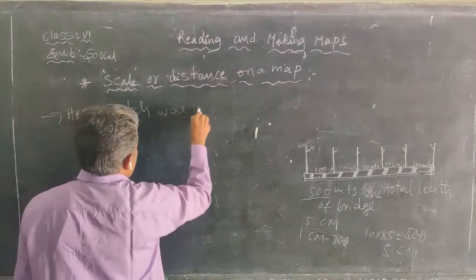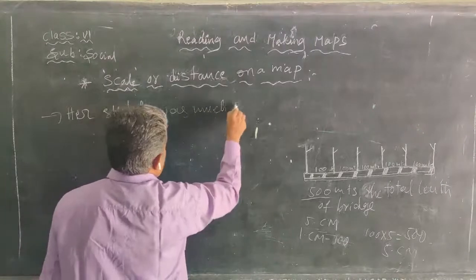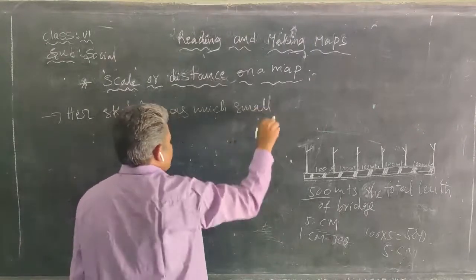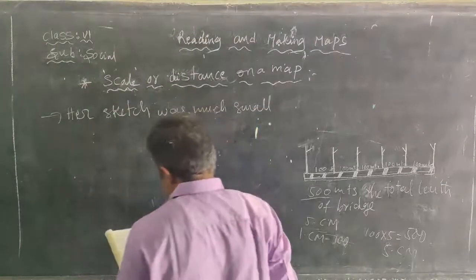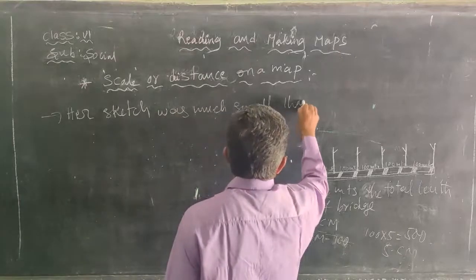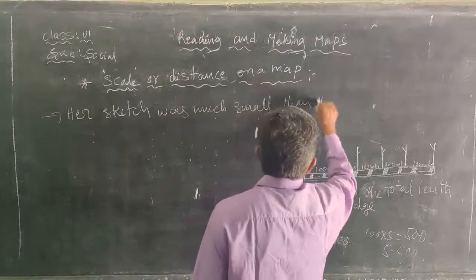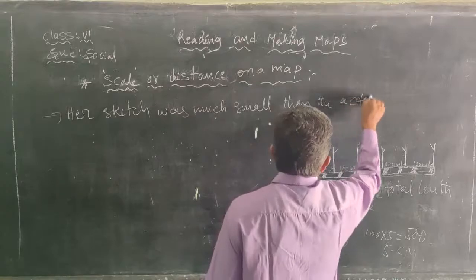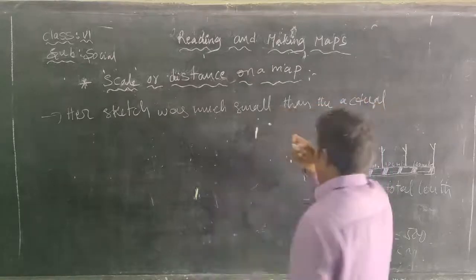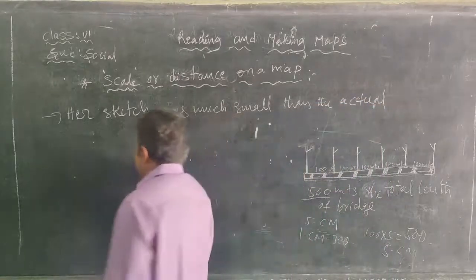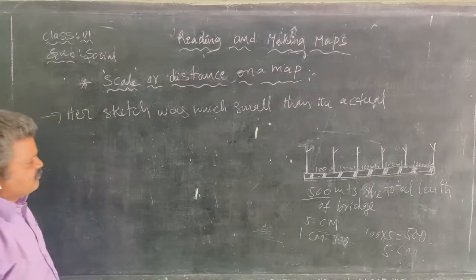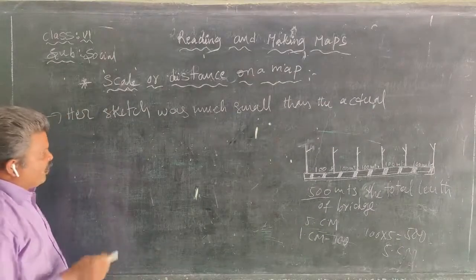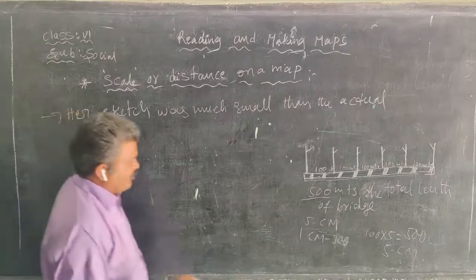Her sketch was much smaller than the actual distance. So the actual distance, we do not draw on the map.